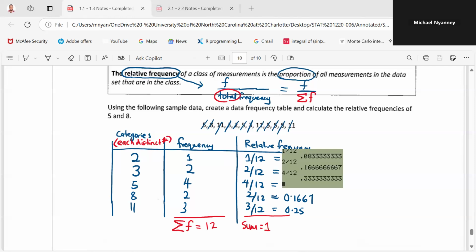So we were asked to calculate the relative frequencies of 5 and 8. So what are the relative frequencies of 5 and 8? So 5 is 4 over 12, and you can convert it to a decimal. And 8 is 2 over 12, and you can convert it to a decimal, and you are good to go.